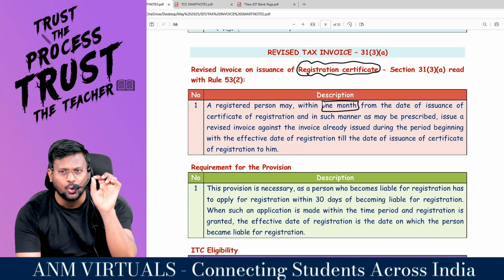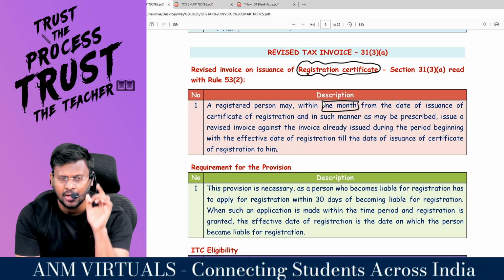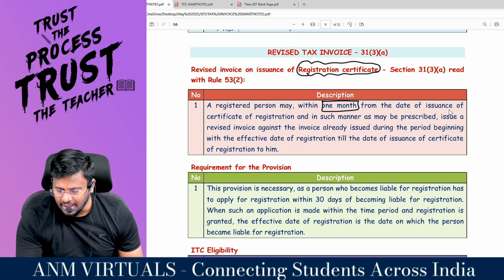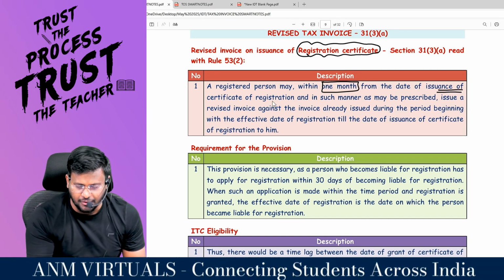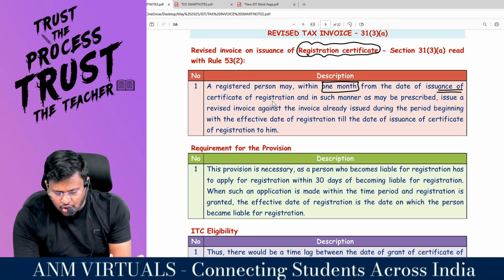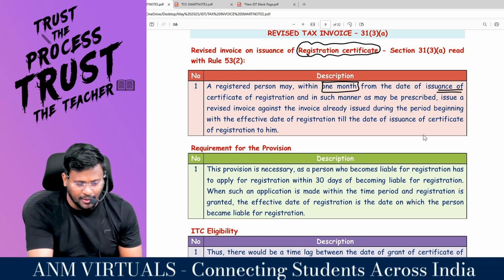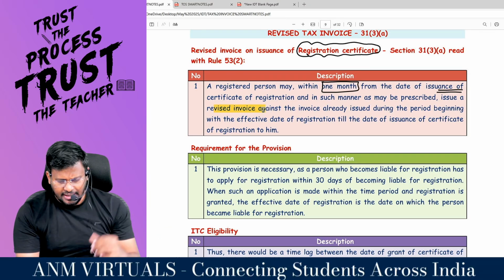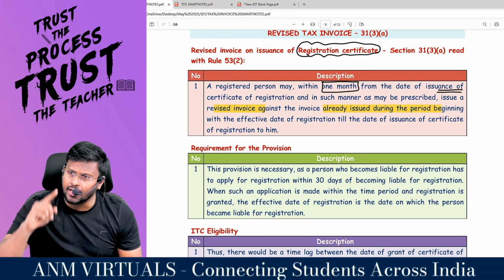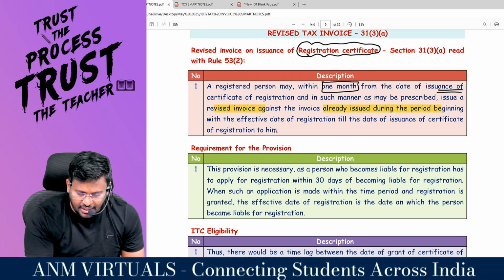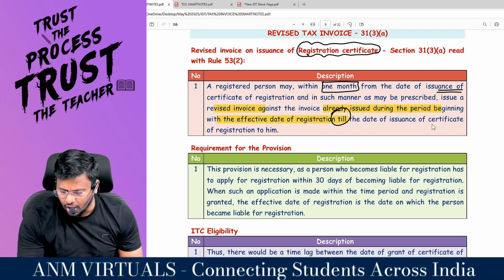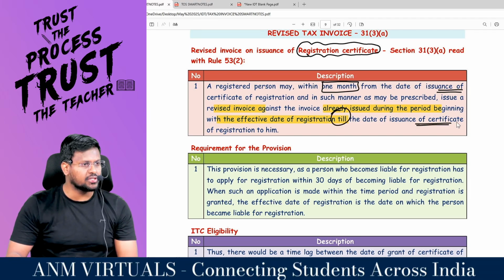first you have to get your registration certificate. So once you get the RC, within how much time? From the date of issuance of certificate of registration, and in such manner as may be prescribed, issue a revised invoice against the invoice already issued during the period beginning with the effective date of registration till the date of issuance of certificate of registration to him.